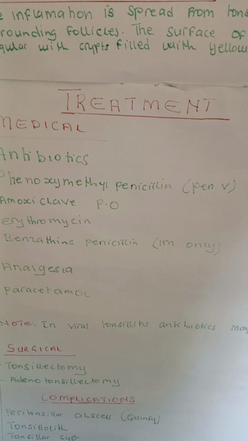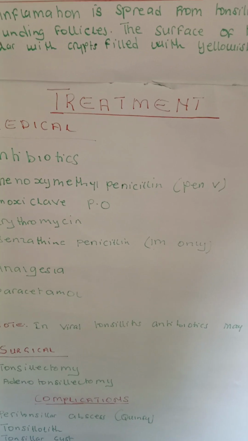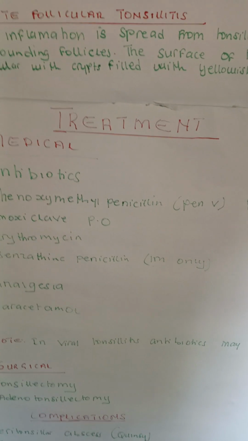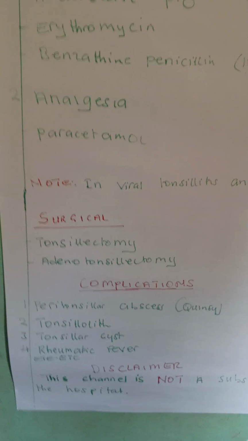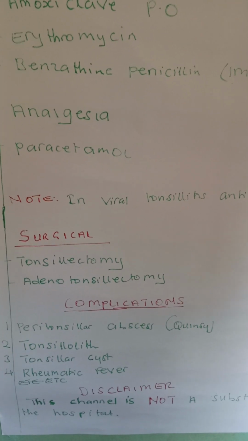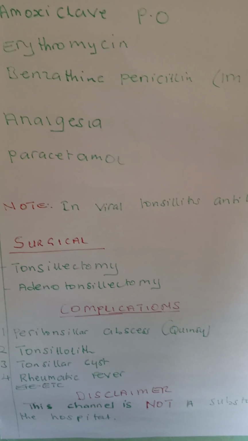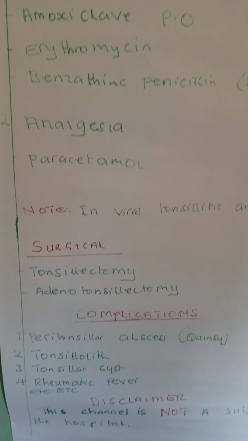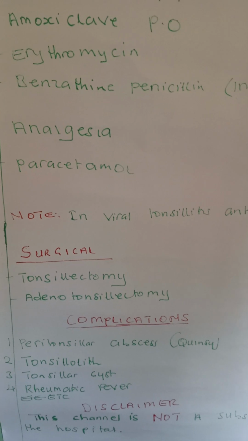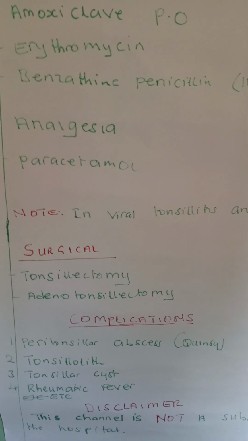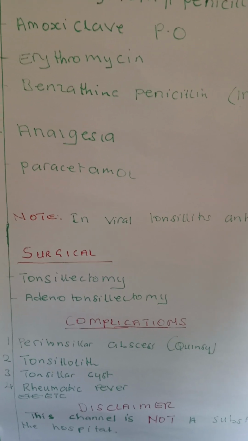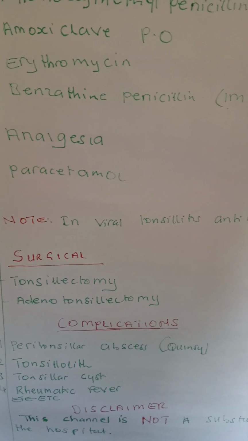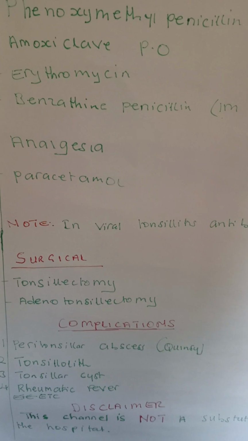Okay, so no wonder it's very important, before you do a tonsillectomy, you do a CT scan to rule out adenoid hypertrophy. What are some of the complications that may arise? Okay, so there could be a peritonsillar abscess that we call a quinsy. You can also have tonsilloliths, some stones may be formed, some tonsillar cyst, also rheumatic fever, and many more complications that may arise.